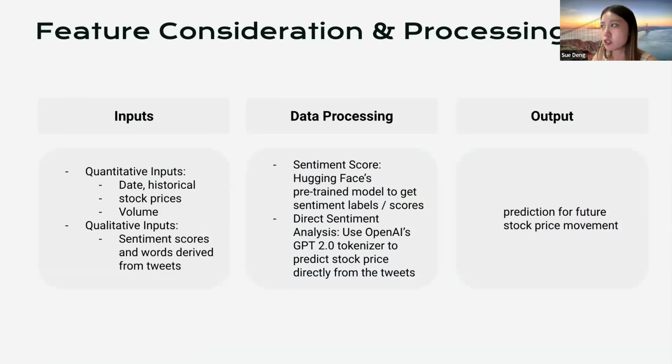Speaking of the feature consideration and some data processing steps for the data inputs, we have date, historical stock prices, and stock volume. For qualitative inputs, we have the sentiment scores and words derived from the tweets. In terms of how we derive the sentiment scores and words from the tweet text, we use the Hugging Face pre-trained model to get the sentiment labels and scores.